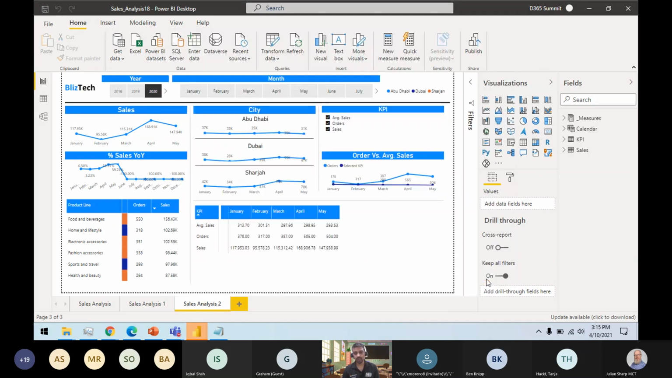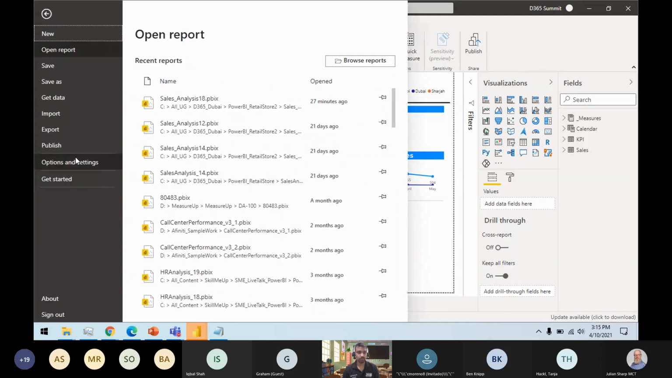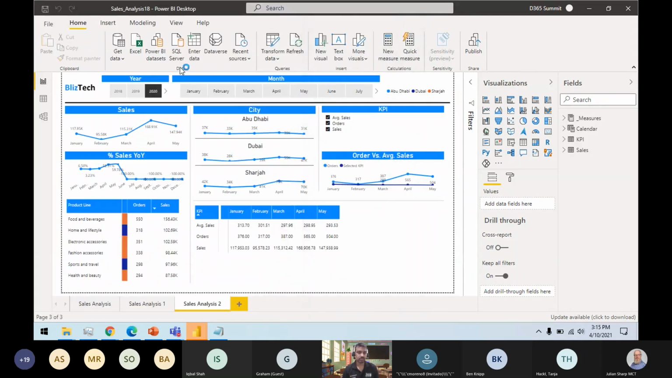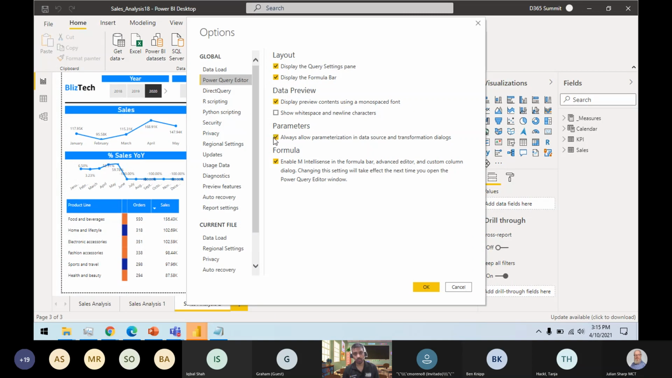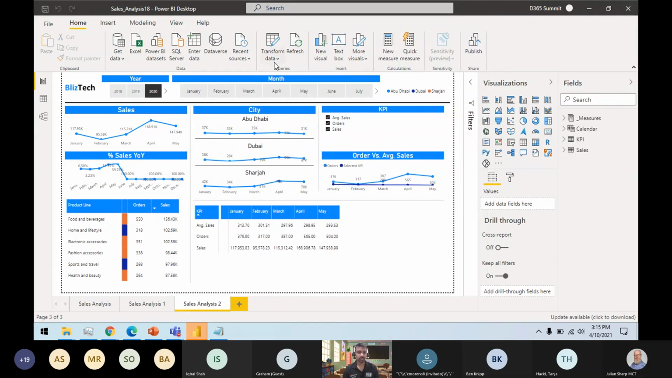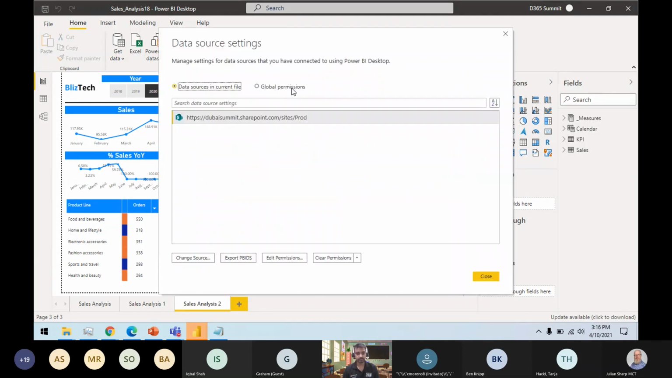So how to define a variable? First thing, before you go to allow Power BI to have the parameterized data source settings, you go to options and settings, you go to options, and you go to Power Query Editor, and then you check this one: always allow parameterization in data source. If you uncheck this one, you won't be able to use parameters in your data source. Since I have allowed this one, I can use the data source settings and I can change the source.